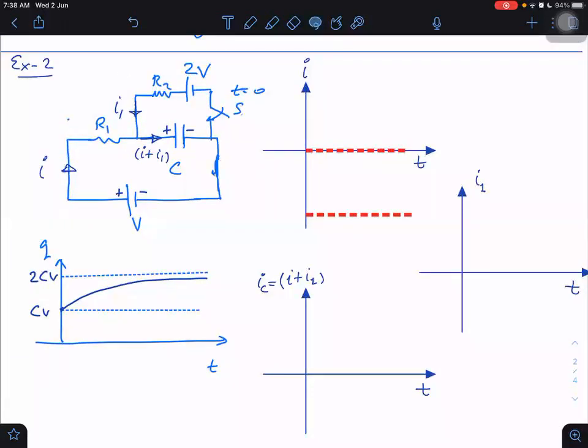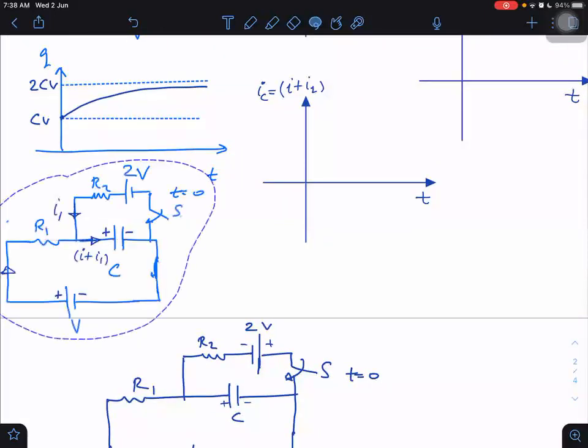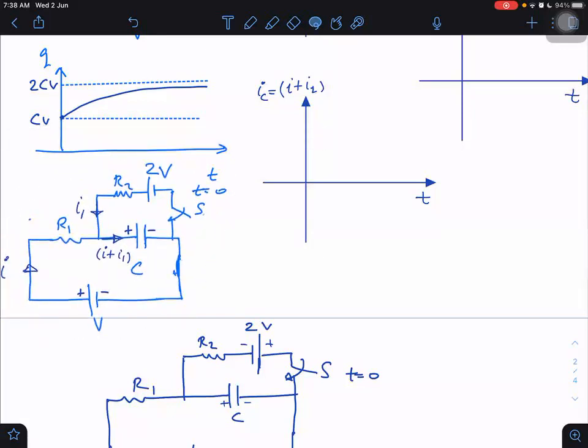Let me make this circuit diagram after a long time. I'm copying it and again making it here. But this time I will make the final circuit diagram only, with current flowing in the opposite direction. And finally, I can remove this circuit after a long time, and this switch will be already closed. So you make the final diagram, then it will be easy for you to understand the things.